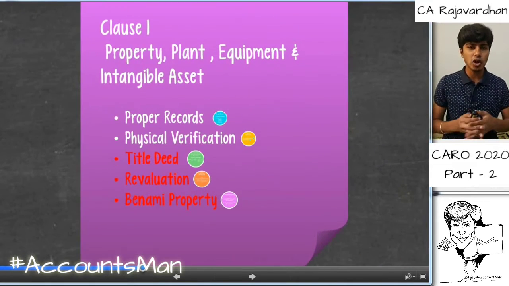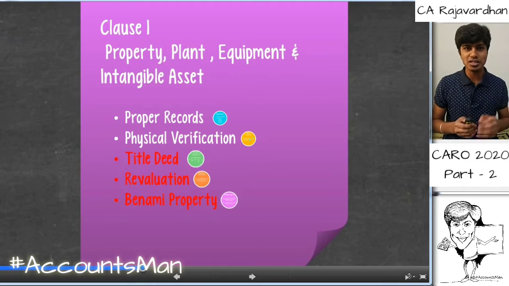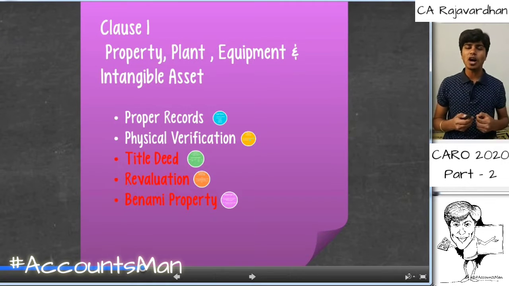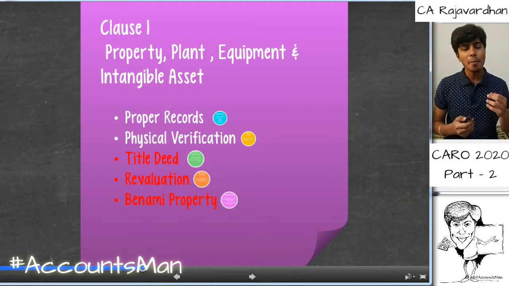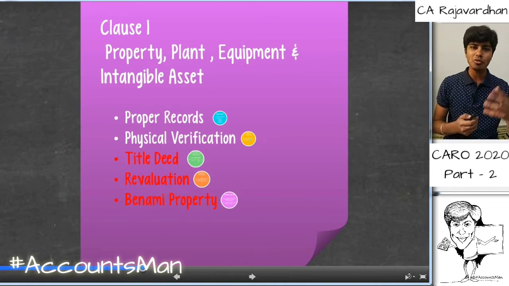The first clause of Caro 2020 talks about property, plant and equipment and intangible assets. This is not a new clause. A clause corresponding to this was there in Caro 2016 also, that spoke about fixed assets. Here the nomenclature or the name is being changed. The reason is, previously when Caro 2016 was issued, Ind AS was not taken into consideration. However, right now, according to Indian accounting standards, the new name that's given for fixed assets is property, plant and equipment. To adapt to such a new change, the name has been changed.